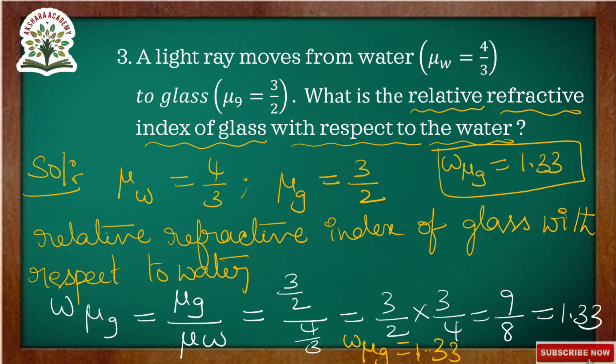So relative refractive index is equal to refractive index of glass by refractive index of water, that is 3/2 by 4/3. Taking the reciprocal, 3/2 into 3/4. 3 3s are 9, 4 2s are 8, 9/8 is equal to 1.33. Okay, next we will go to the next question.